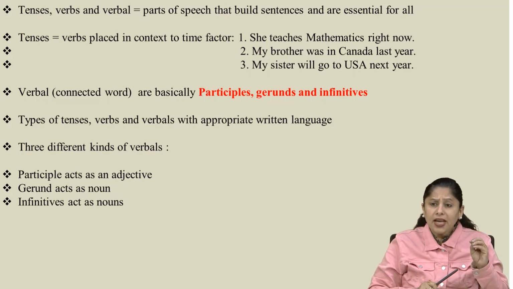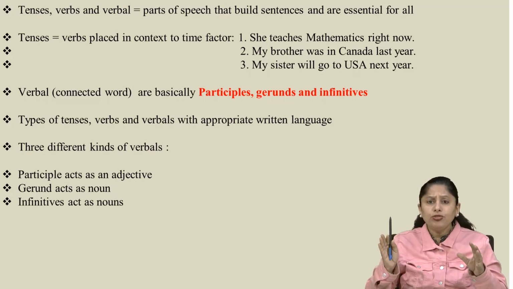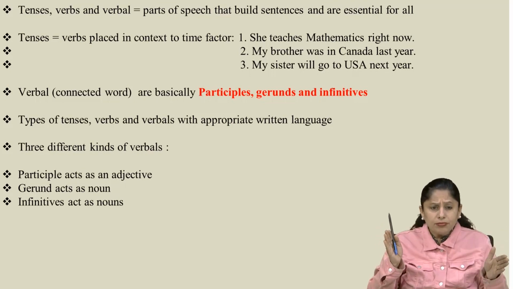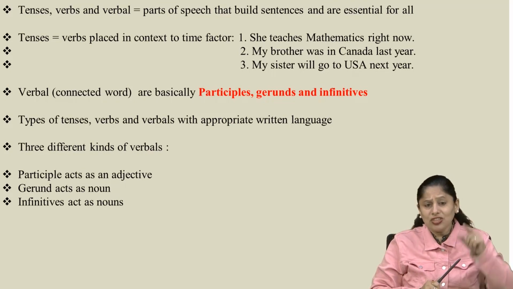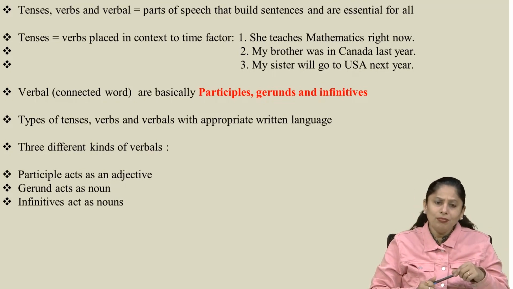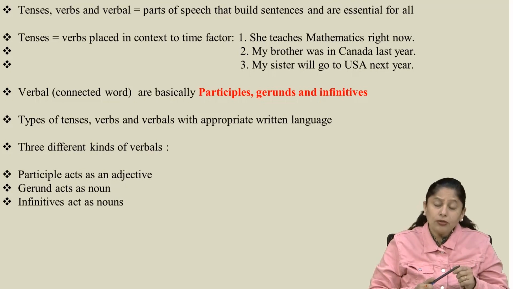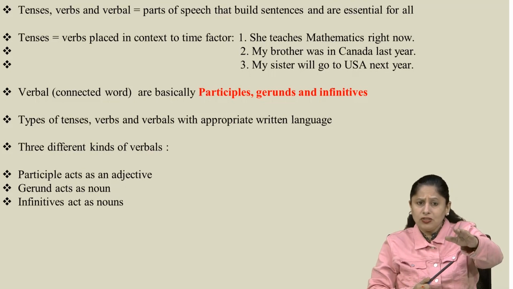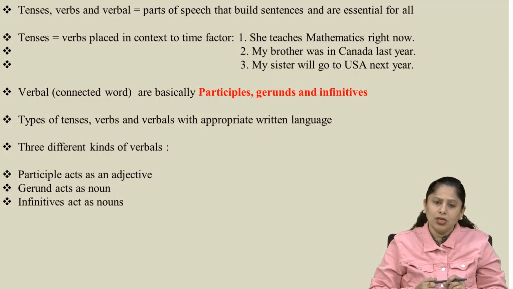How the subject and the object work in the sentence, or how the subject and the object are connected with each other in the sentence, that is the duty of the verb. The verb does the duty of connecting, and the verb does the duty of showing action. And verbal, as you have seen, this new word verbal is known as a connected word.